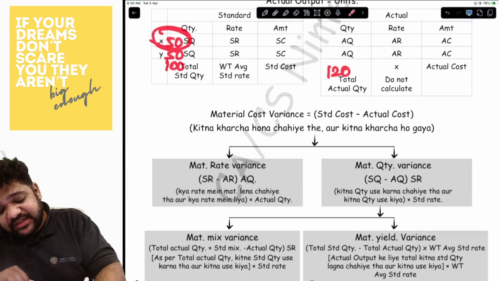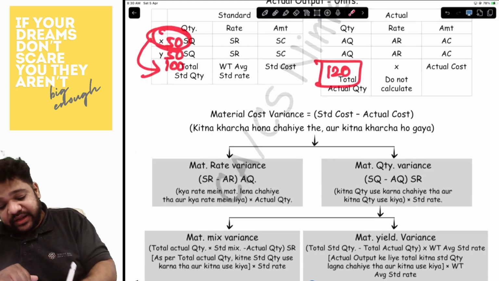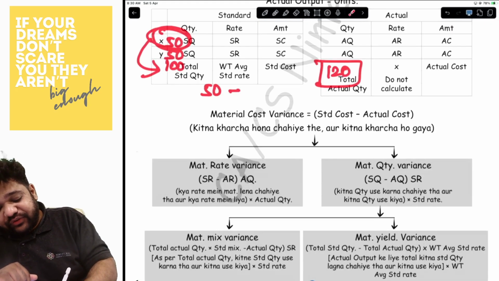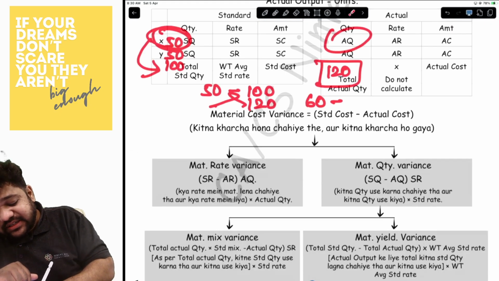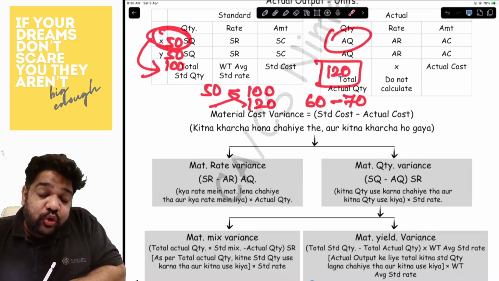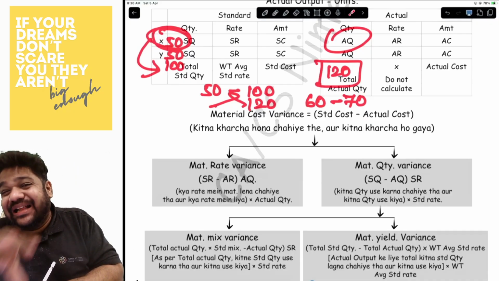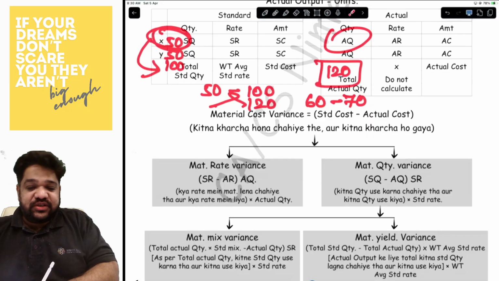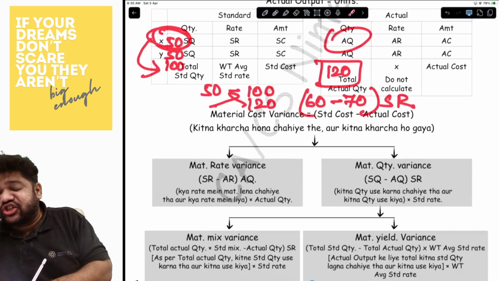Now, if X is 50, then how much should it be in 120? So it should be 60. Let's say the actual quantity is 70. So you have used more quantity than you should have. Since you have used more quantity than you should have, it is adverse. And since in the bracket you have quantity, you will multiply it with the standard rate.